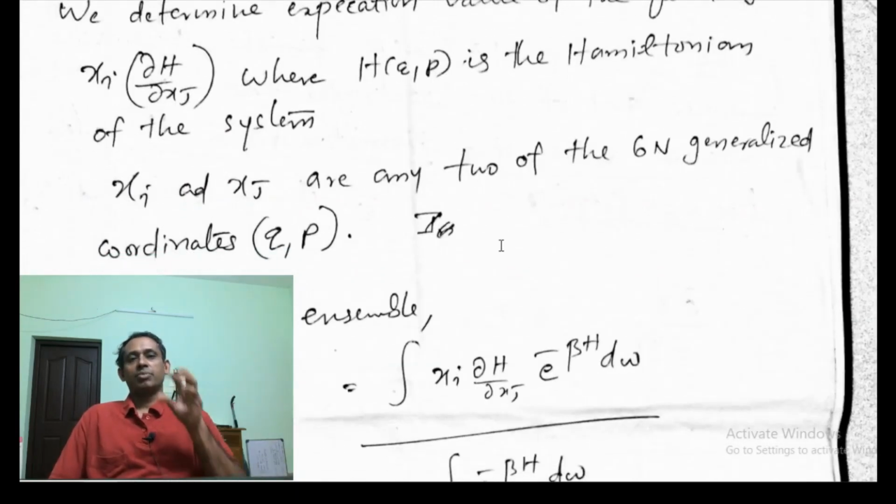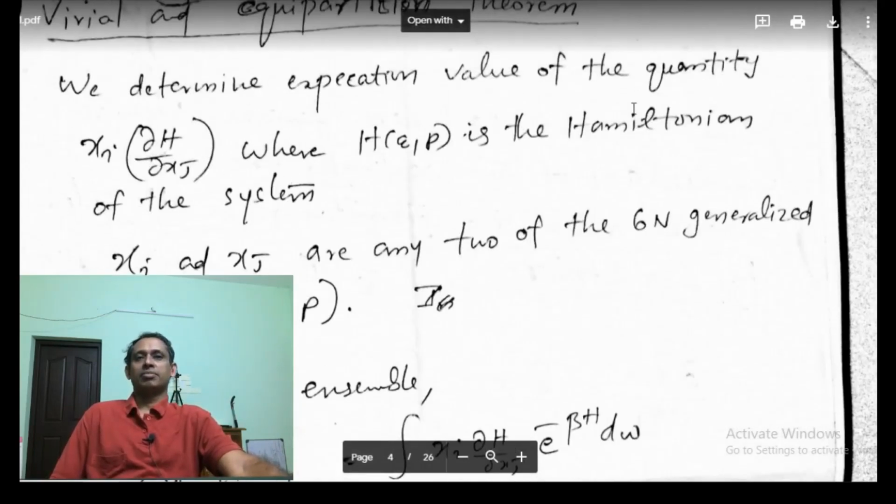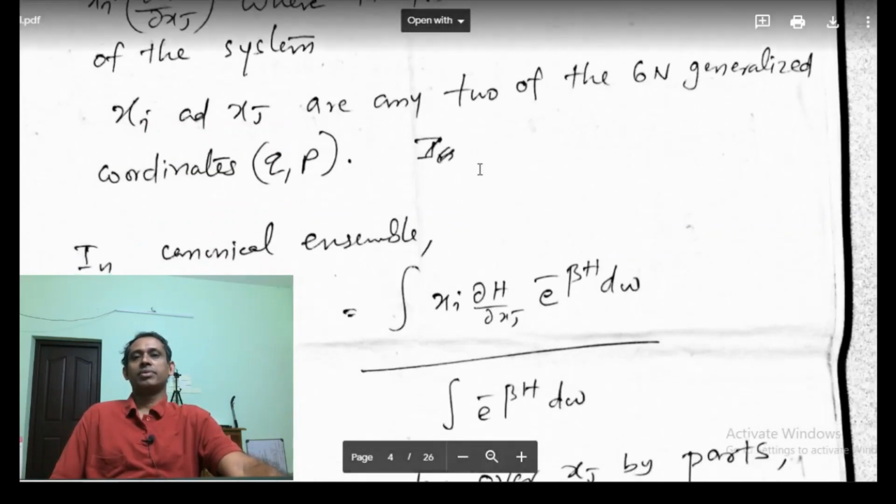We have 3N position q and 3N momentum p coordinates. So we are determining the expectation value of this.